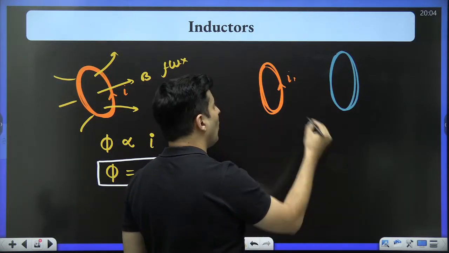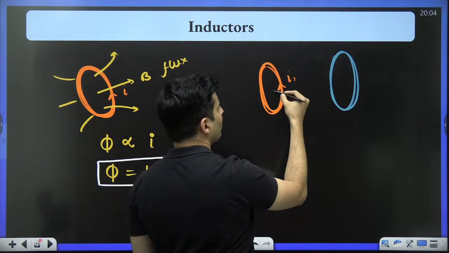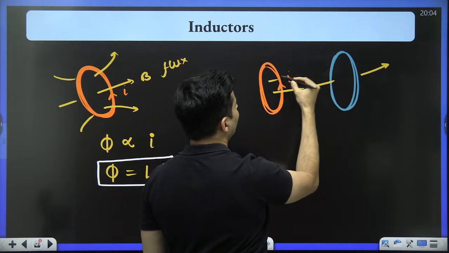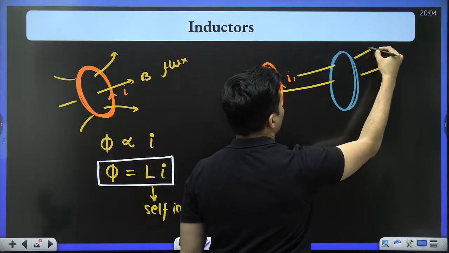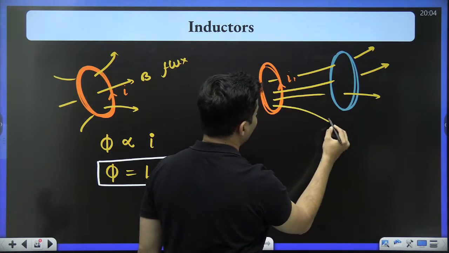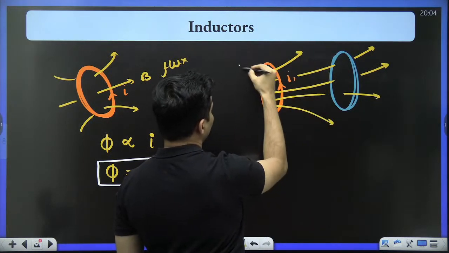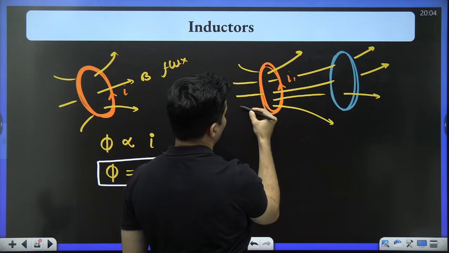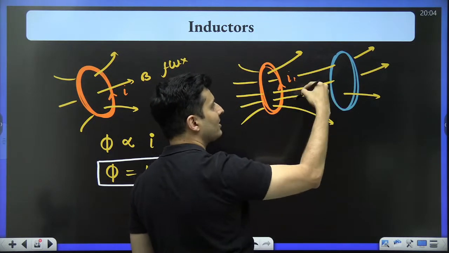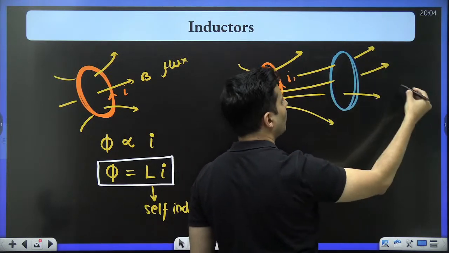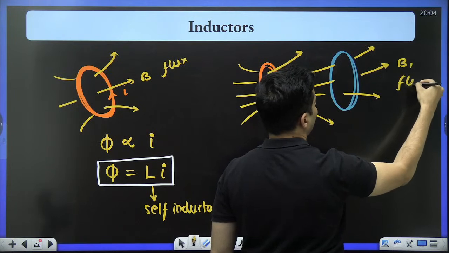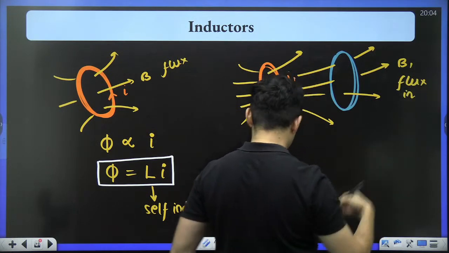Because of this coil's current, which produces some magnetic field, some of the magnetic field lines cut through the second coil. See if you are able to visualize this. Some of the magnetic field lines from the first coil pass through the second coil, creating some flux in the second coil.